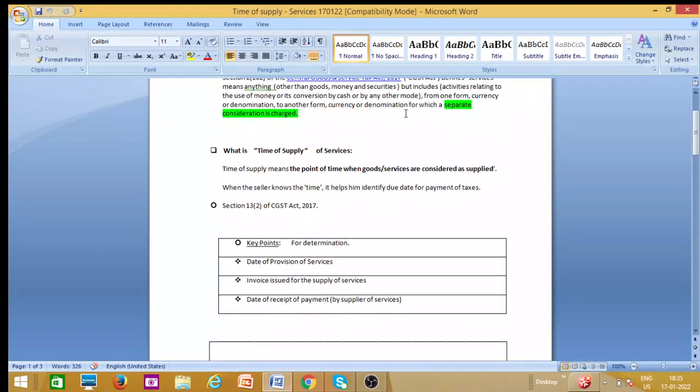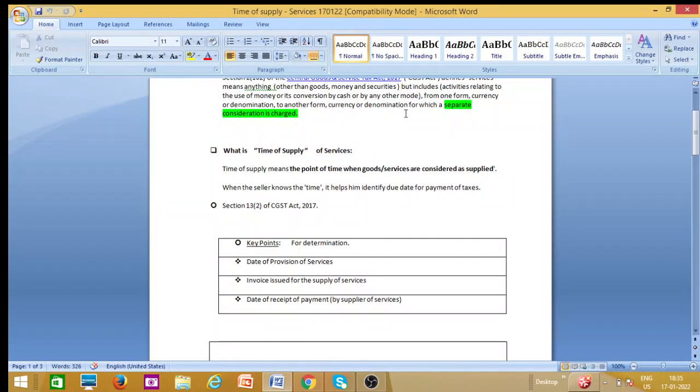To know the time of supply of services and fix the date on which the tax is to be paid, we have three key points for determining it. One is the date of provision of services, the date on which the service is provided. Two is the invoice issued for the supply of services. Third is the date of receipt of payment by the supplier of services.